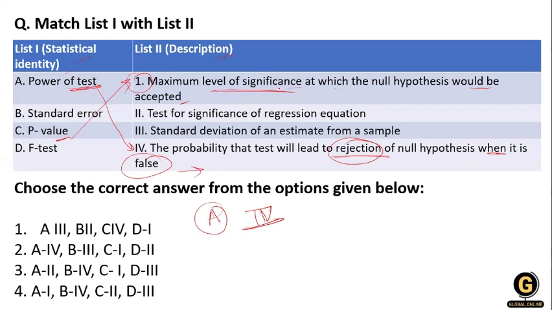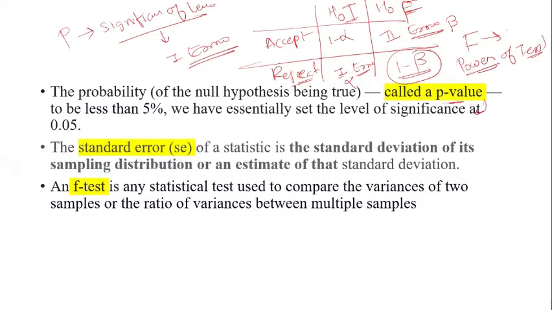Clear? Now what about standard error, ma'am? Standard error is the standard deviation of the sampling distribution of an estimate. In simple words, you have to connect standard error with standard deviation. Why? Because standard deviation tells how much the data is dispersed from the mean value.